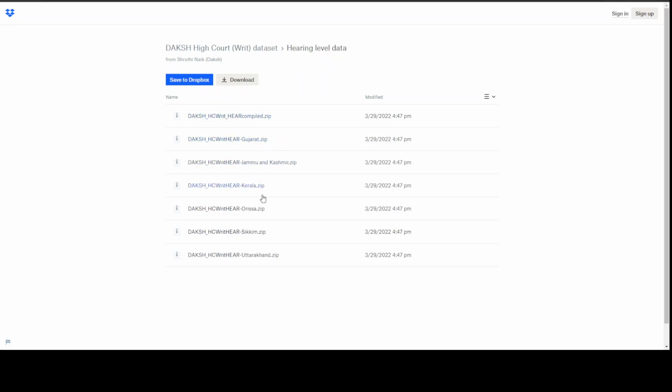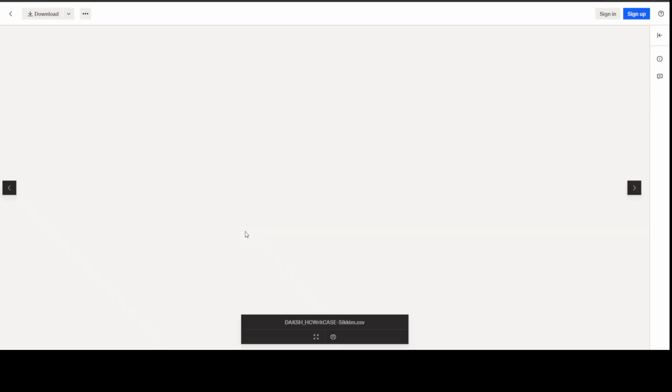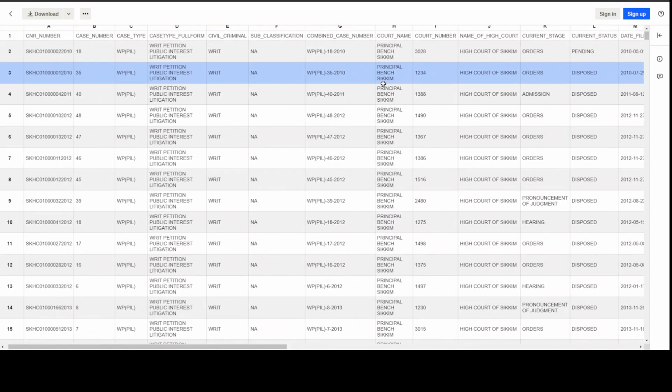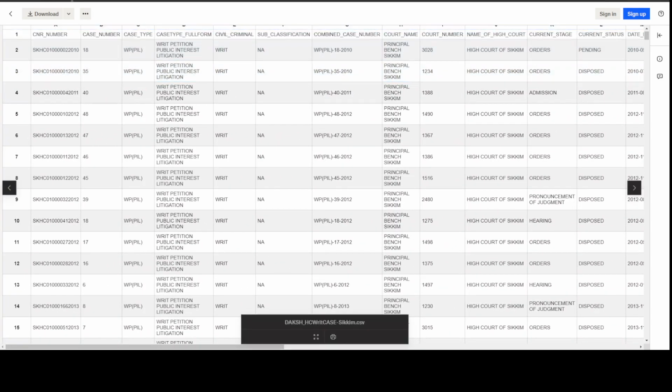The hearing ones are much heavier, which is why they're all zipped. You will have one that's a compiled file as well as separate files for each of the 6 high courts. And then at the case level, you can see something like Sikkim, the 29 fields that we were speaking about earlier are here, directly available, downloadable as a CSV file for you to do your own analysis with.